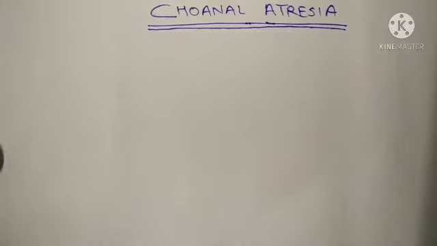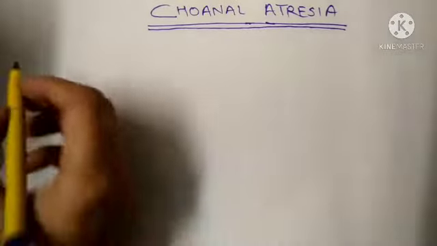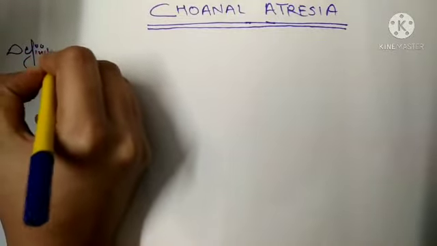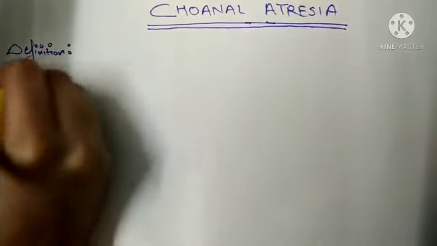So let me write the definition, so that you can understand. The first thing that we should start from is the definition, so that we can get the pathophysiology, clinical features and other things clear. So first is the definition. What is the definition of choanal atresia?